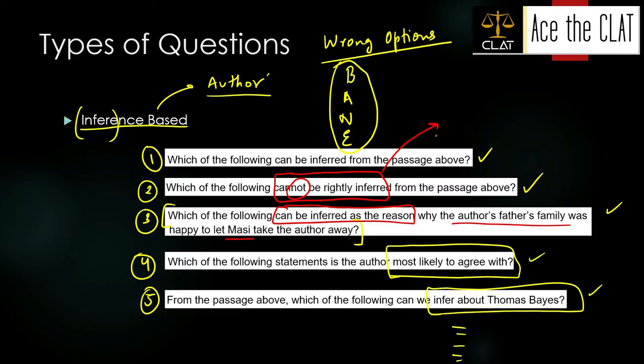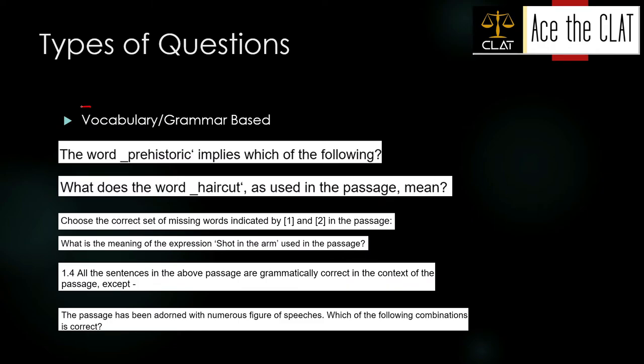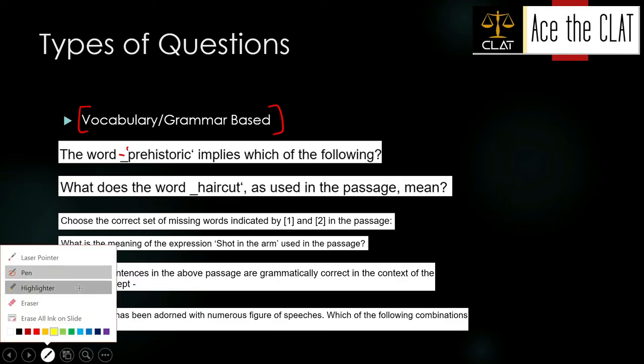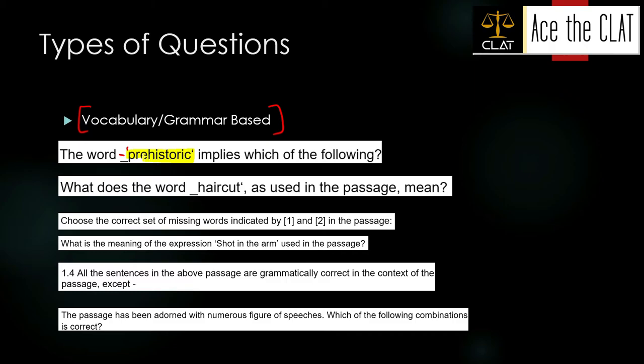Moving on, we will be talking about vocab-based questions. All right, let's get straight there. Vocab-based or grammar-based. The first type of question is this. The word prehistoric, ये hyphen नहीं, ये dash type, hyphen underscore नहीं है, right? Okay. The word prehistoric implies which of the following? Okay. So word है, simple सी बात है, एक word दिया हुआ है, and we need to find the meaning of it, or mark the correct meaning of it.